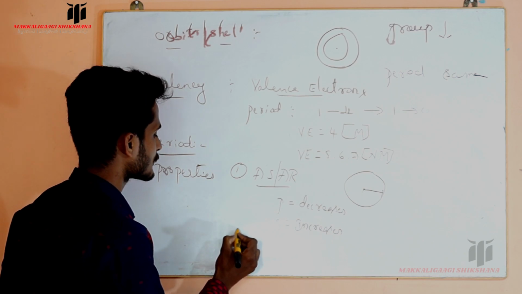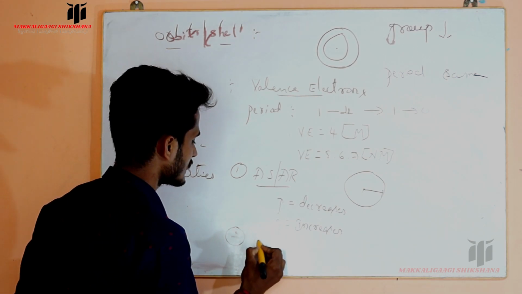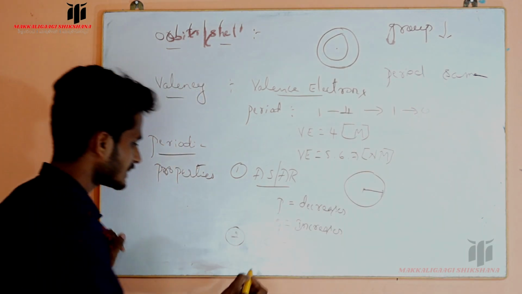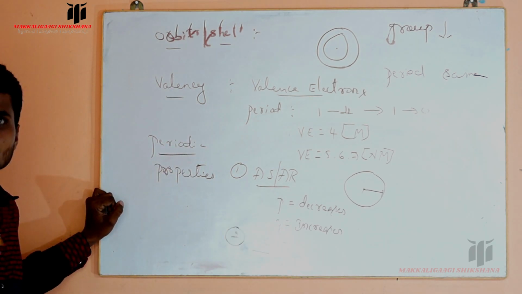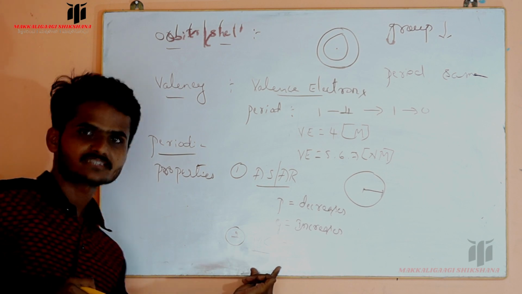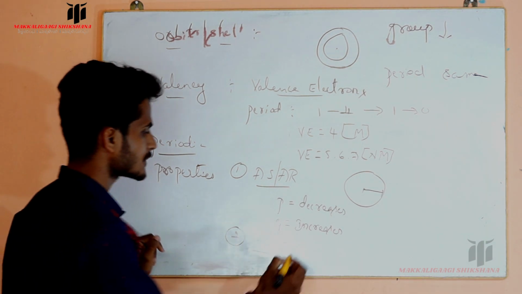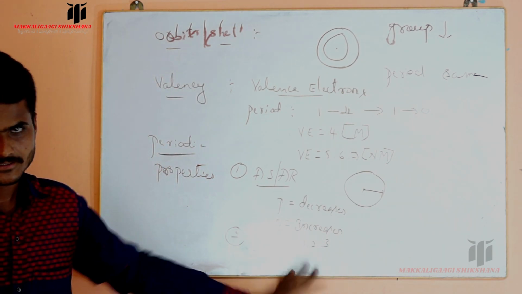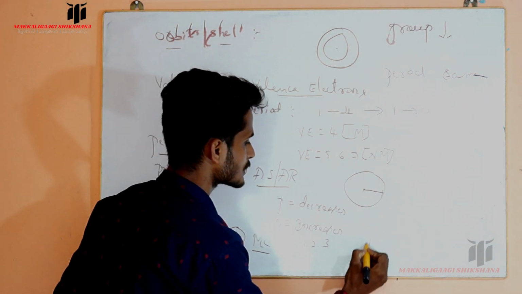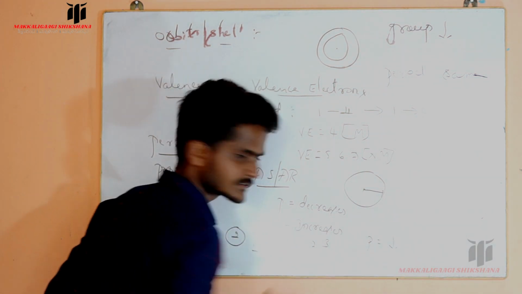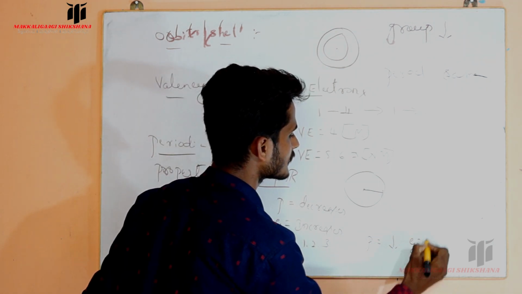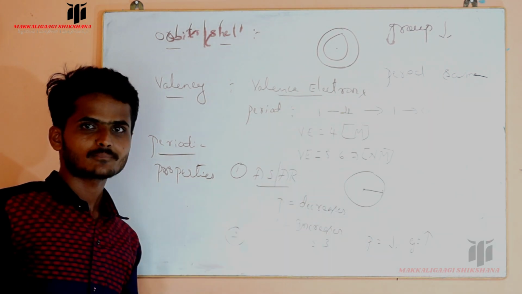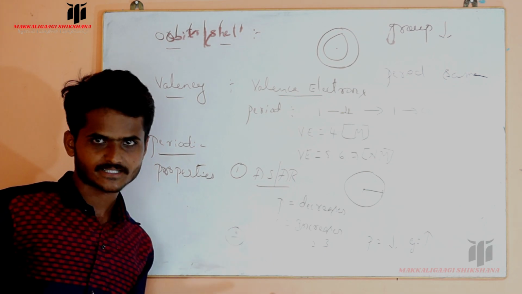Then the second periodic property is metallic character. To define metallic character, metals usually have the capacity to donate electrons, and they become stable by donating either 1 or 2 or 3 electrons to occupy the nearest noble gas configuration. So metallic character decreases across the period. Then along the group it increases, because metals can easily donate electrons from top to bottom as they have a larger atomic size.